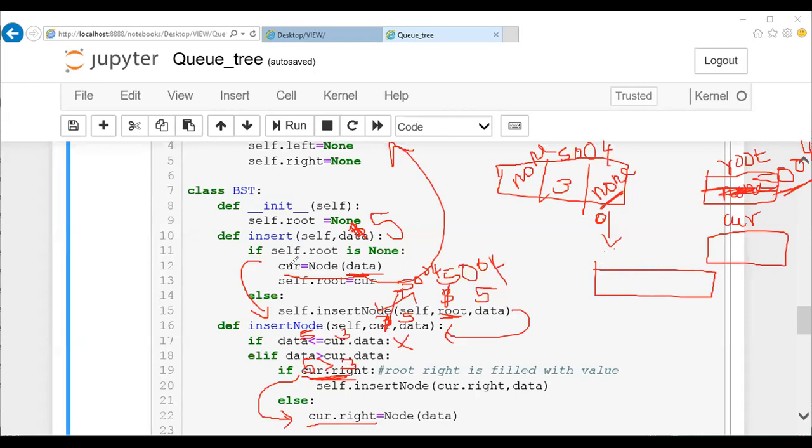Here, instead of assigning to cur, I'm going to assign to cur's right. Cur's right portion has been initialized with the new node you are creating. Assume this particular node's address is 4004. This 4004 will be assigned to the right of your root node address. You're just initializing here, and followed by that, the data is passed here. Whatever data you're passing will be assigned.